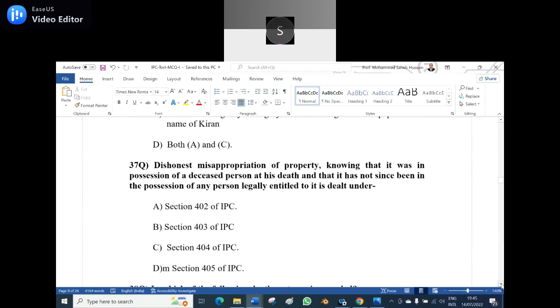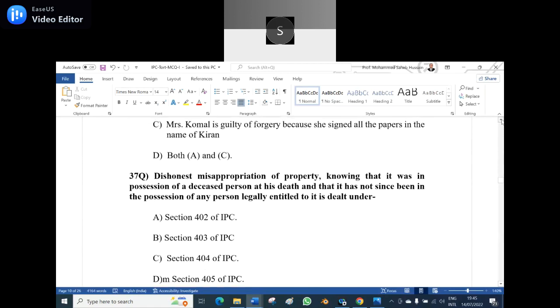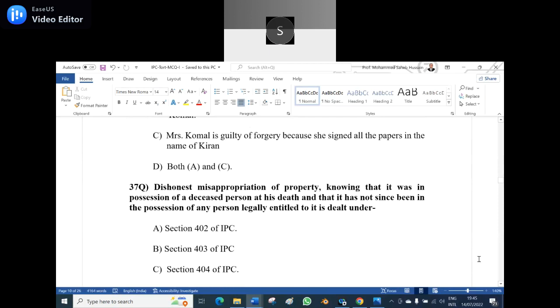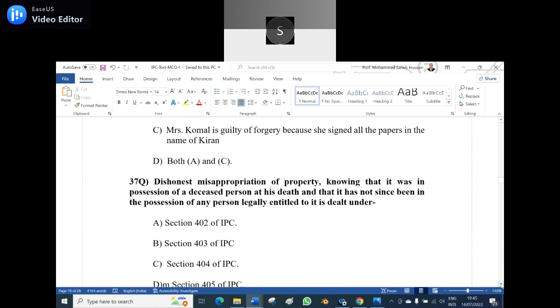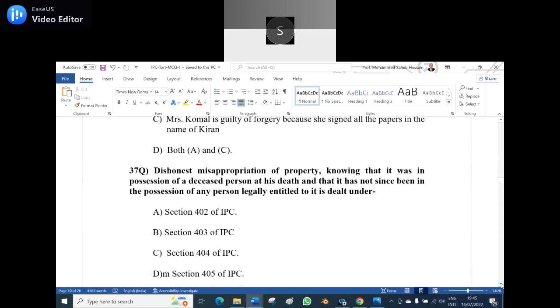Yes, now 37. Question number 37. Dishonest misappropriation of property knowing that it was in possession of a deceased person at his death and that it has not since been in the possession of any person legally entitled to it is dealt under A, Section 402 of IPC, B, Section 403 of IPC, C, Section 404 of IPC, D, Section 405 of IPC.